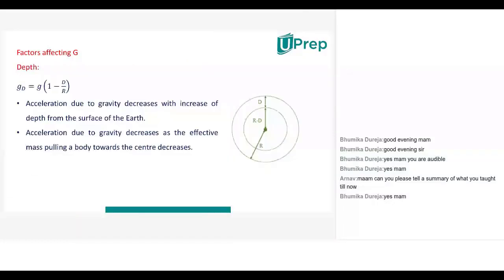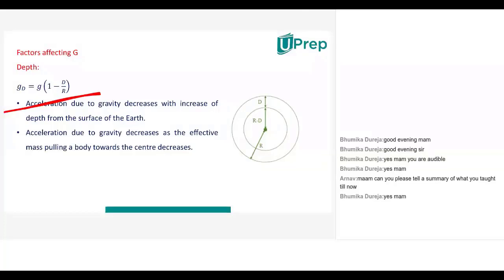And then the opposite factor, which looks almost similar: acceleration due to gravity with respect to depth below the surface of the earth. So far we have seen what happens when we move above the surface of the earth, and now we'll see what happens when we go below the surface. As you move towards the center of the earth, acceleration due to gravity decreases. And finally, at the center of the earth, acceleration due to gravity becomes 0. Acceleration due to gravity at a certain depth below the surface is calculated by using this formula: gd is equal to g into 1 minus d by r.